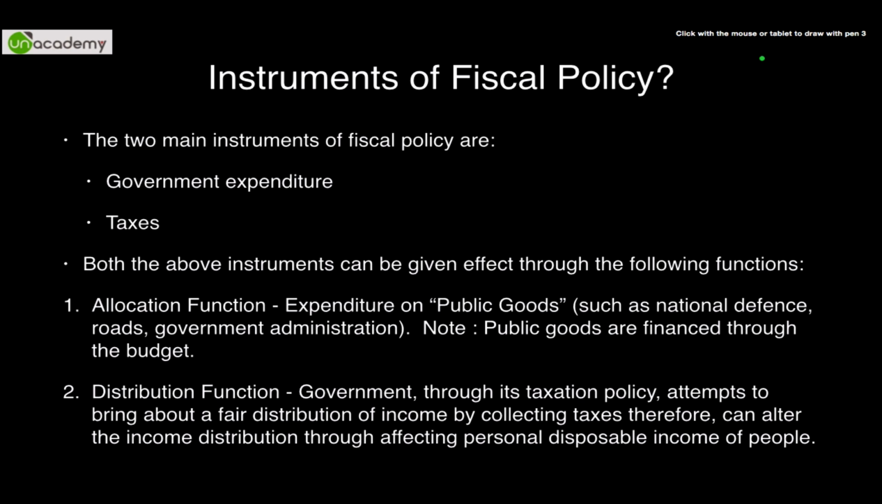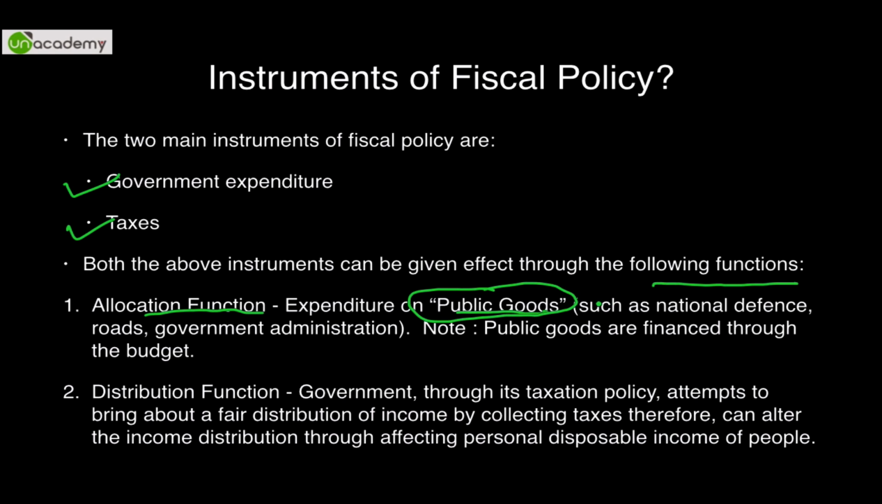Now, as we had discussed earlier, we have two instruments of fiscal policy. One is government expenditure and the other is taxes. Both these instruments can be given effect through two functions. Remember the two functions under fiscal policy. First is the allocation function, very important. How do we allot or allocate goods? The expenditure done on public goods is known as the allocation function.